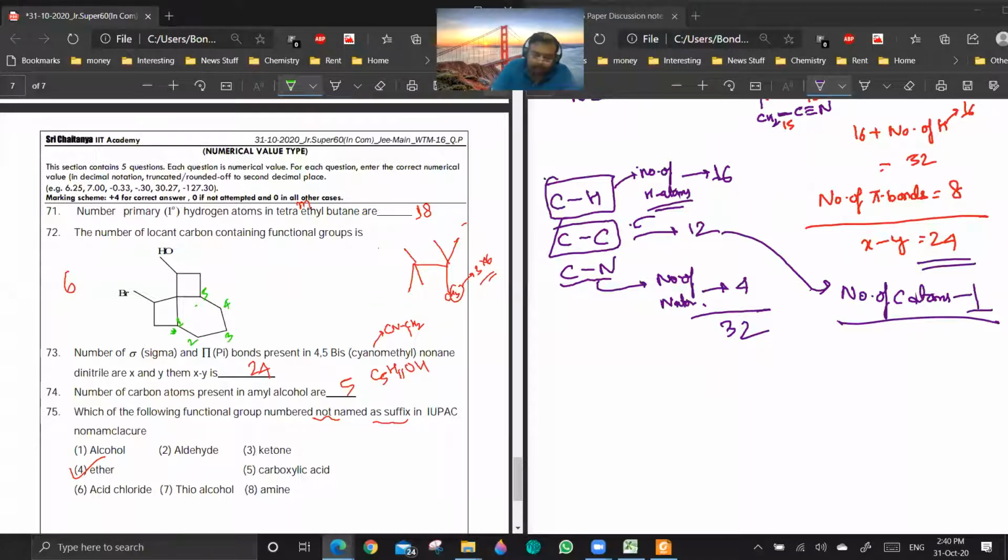So we are assuming that this whole thing is a single bond. Are you getting a point? Yes or no? Then only both bridges are equivalent. Is it clear? So once again, what I'm saying is that this whole thing is a single bond, which is behind this bond. Getting a point?